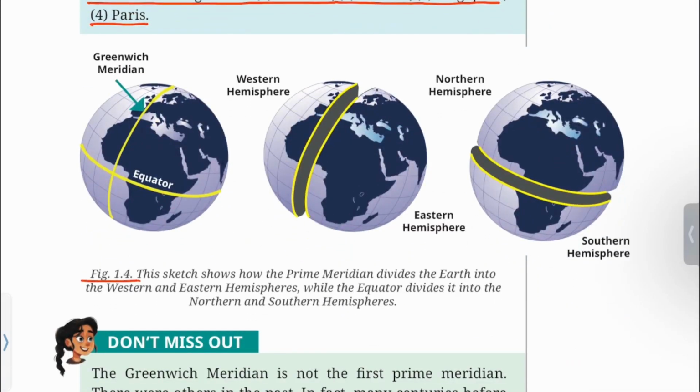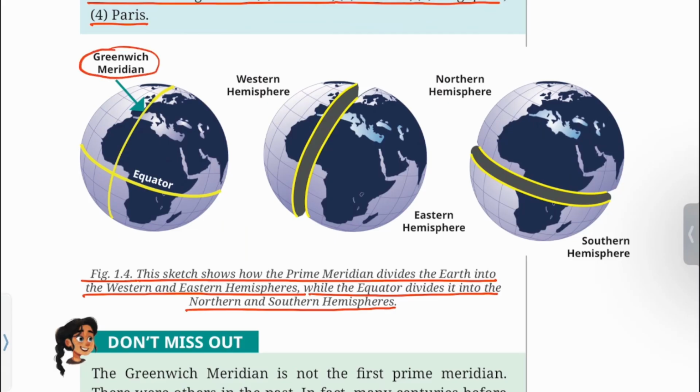Figure 1.4. This sketch shows how the prime meridian divides the earth into the western and eastern hemisphere, while the equator divides it into the northern and southern hemispheres. You can see the Greenwich meridian or prime meridian here, dividing the earth into the western hemisphere and eastern hemisphere. Similarly, the equator divides the earth into the northern hemisphere and southern hemisphere.